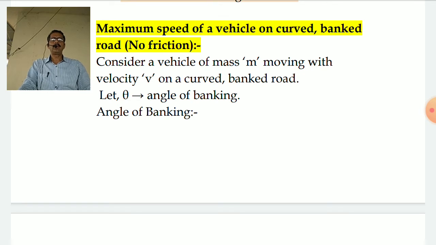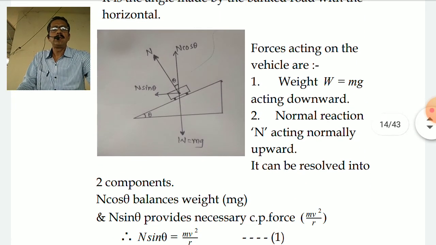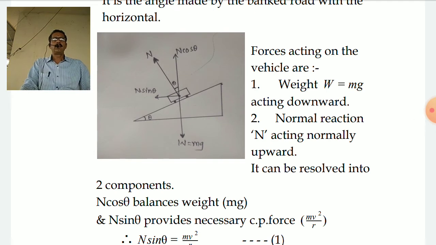So we'll consider a vehicle of mass m once again moving with some velocity v on a curved and banked road, and let theta be the angle of banking. If you see this diagram, the vehicle is taking a turn to the left-hand side on the banked road, on which the forces acting once again are, number one, weight mg acting in the downward direction. Normal reaction N: because the road is tilted like this, the normal reaction will not be vertical. N is going to be perpendicular to the road.